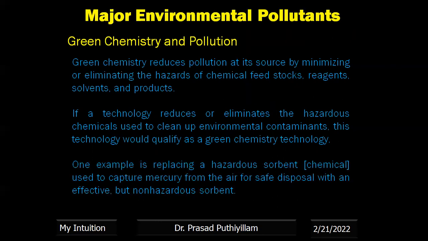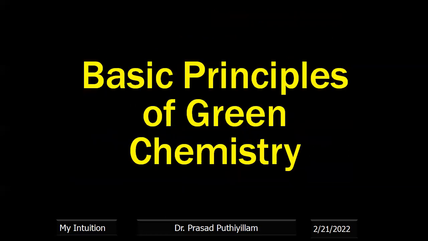One example is replacing the hazardous absorbent or sorbent, which is a chemical used to capture mercury from the air for safe disposal, with an effective but non-hazardous solvent. So mercury in the atmosphere has to be removed, and for that a sorbent is used. The sorbent itself is hazardous, so we have to find a replacement for that. A hazardous solvent should be replaced with a non-hazardous solvent to capture the mercury. That is just an example of how green chemistry can help in avoiding pollution.